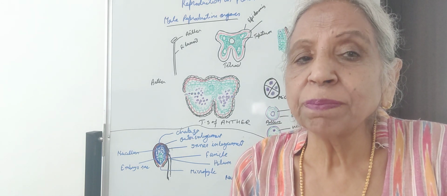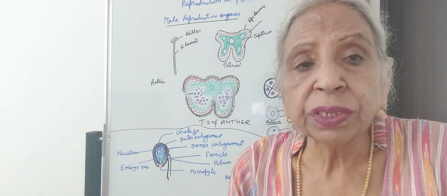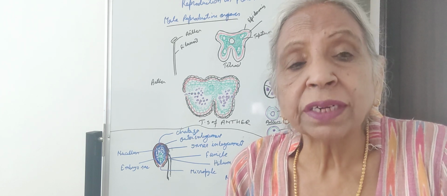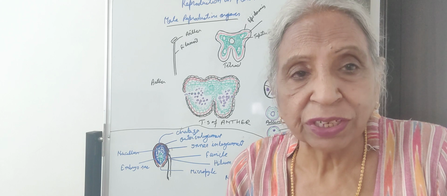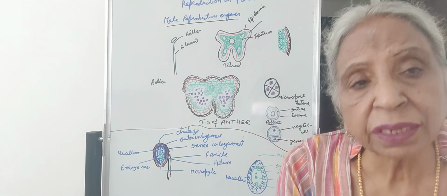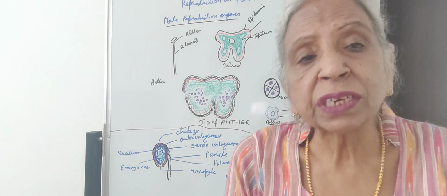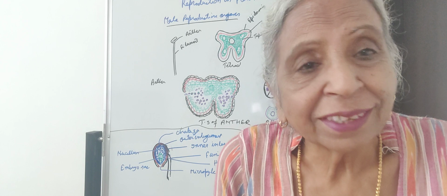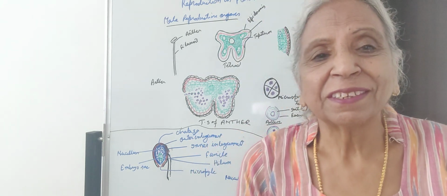Similarly, in case of potato, the edible part of the potato which we eat, the fleshy part, is the modified stem. You might have seen there are eyes present on the potato. What are these eyes? Black spots are present on the potato. These are called as the eyes. These eyes are nothing but the buds.